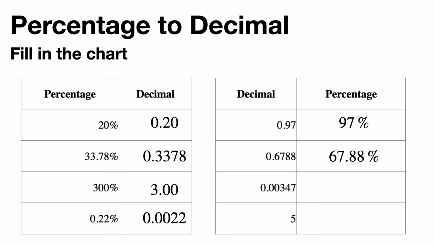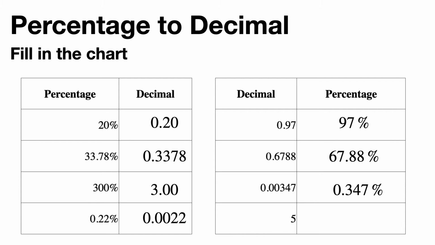0.6788 would be 67.88%. 0.00347 would be 0.347. Notice that it's still a decimal, even if I move the decimal place 2 places or multiply it by 100. It's still a decimal, and that can happen sometimes. A little confusing, so watch for that, but yeah, that's still true.